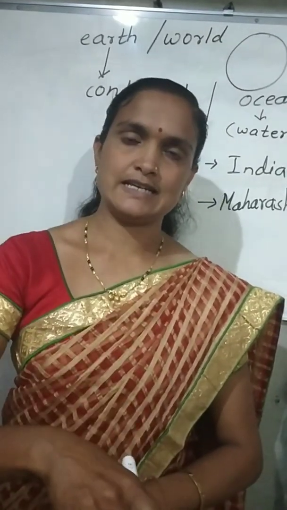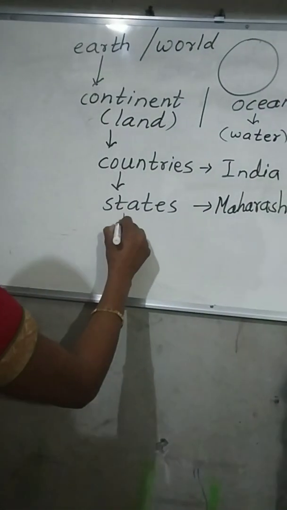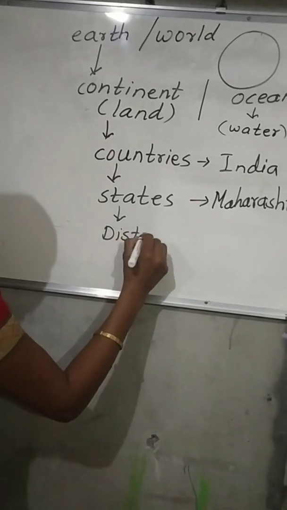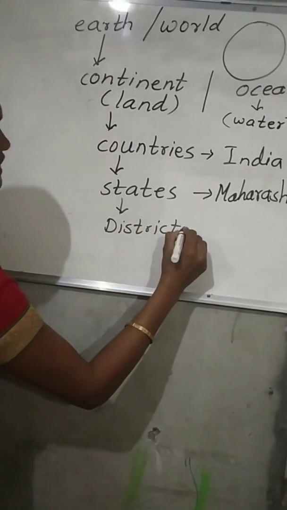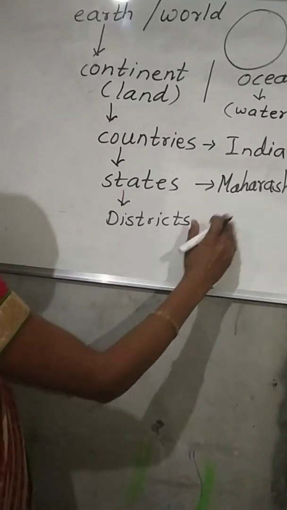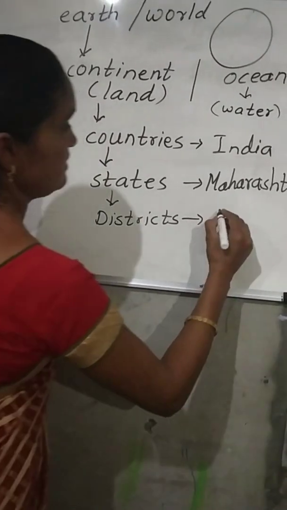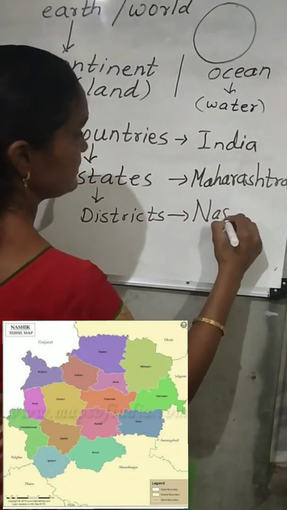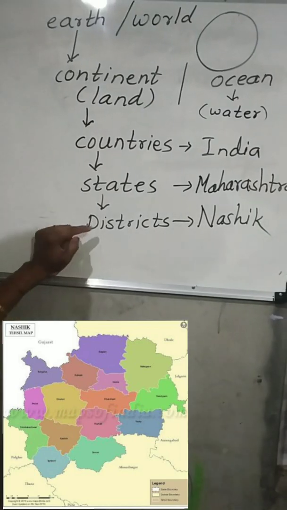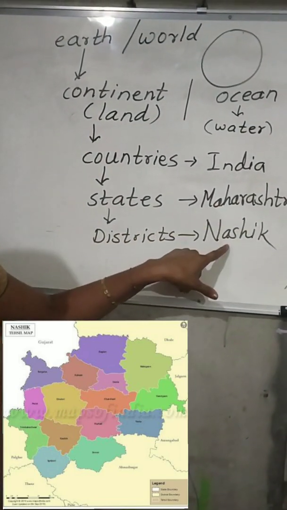In each state there are different districts. Now children, we live in Maharashtra, but in which district do we live? In Nasik. Our district is Nasik. Am I right? So we live in Maharashtra, in the Nasik district.